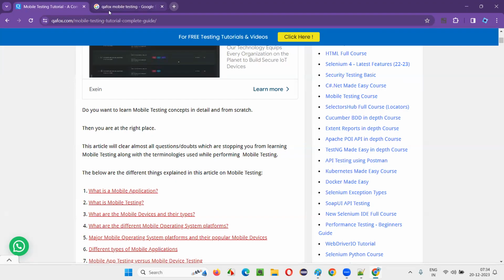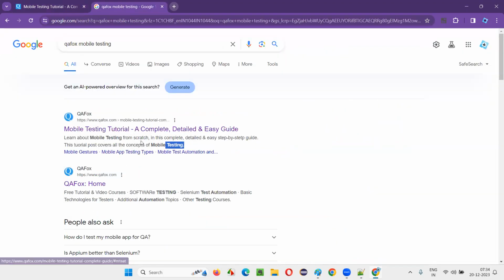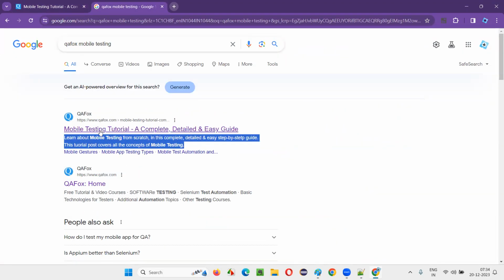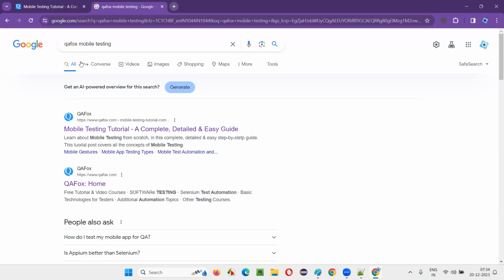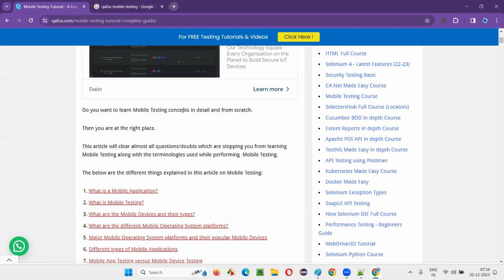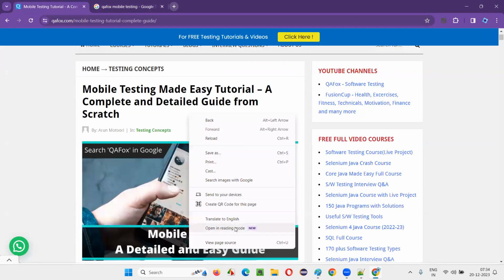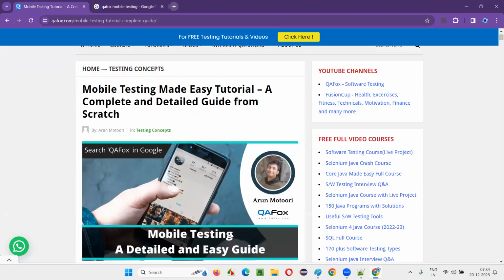How is this possible? Because this heading and this brief introduction of the article are written with a purpose: when someone Google searches, you should display this kind of stuff. How is that possible? Right click on this web page, on some blank area, and say view page source. View page source.